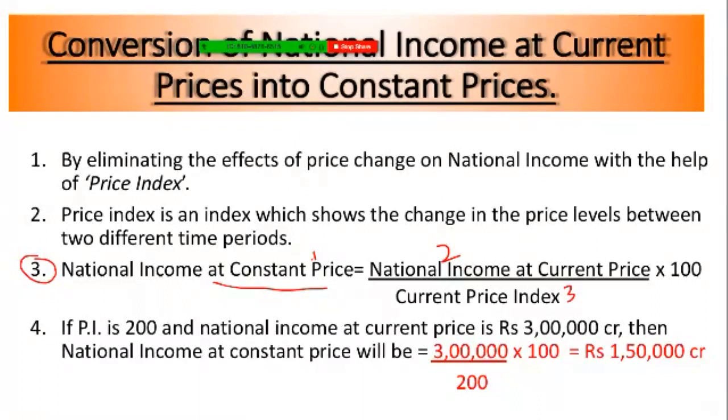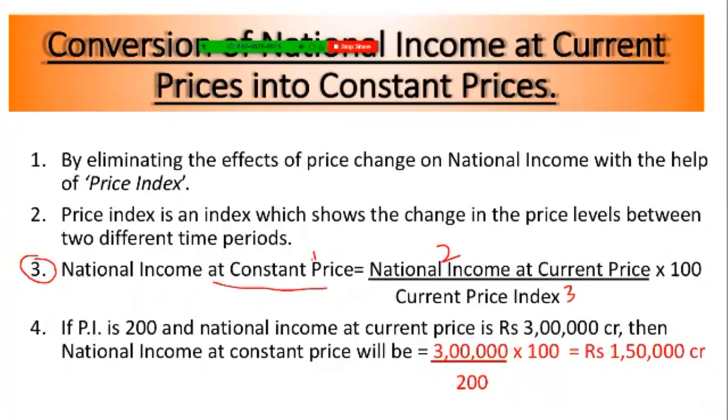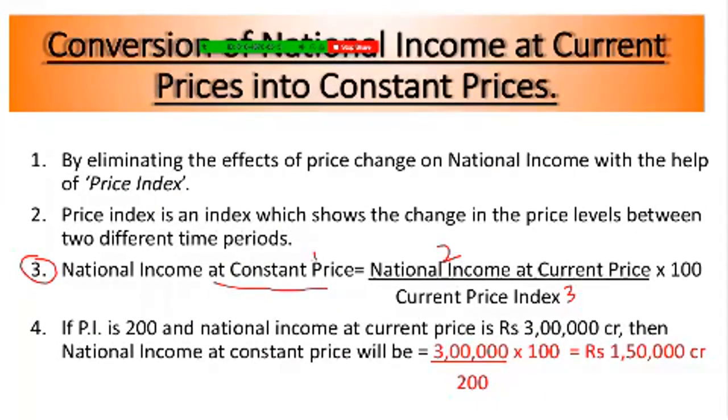Let's say the current price index is not given and you have to calculate that, then what will be my formula? It will be price index equals current price upon constant price into 100. It is a simple, linear equation kind of thing that you have done in mathematics.